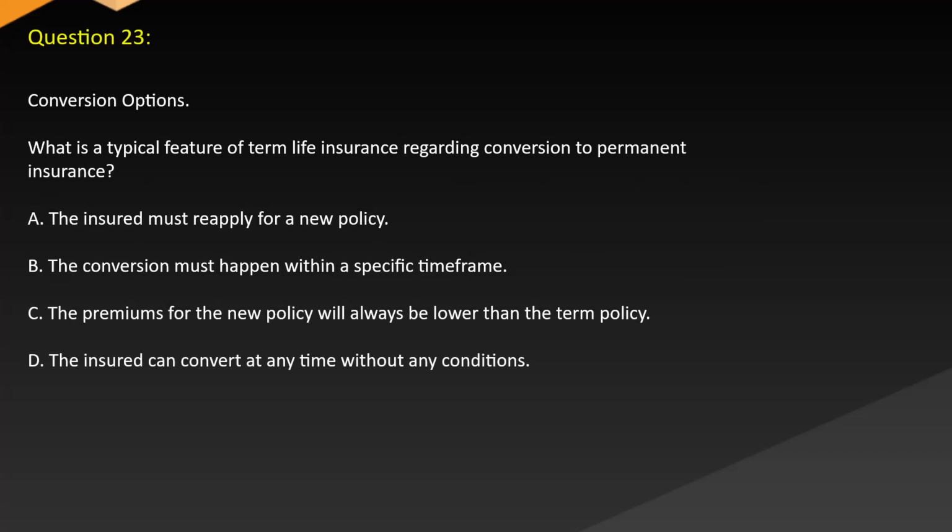Question 23. Conversion options. What is a typical feature of term life insurance regarding conversion to permanent insurance? A. The insured must reapply for a new policy. B. The conversion must happen within a specific time frame. C. The premiums for the new policy will always be lower than the term policy. D. The insured can convert at any time without any conditions.